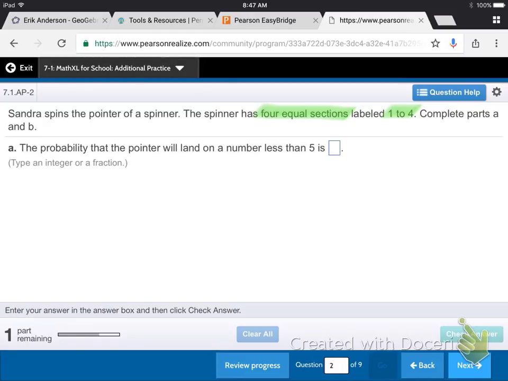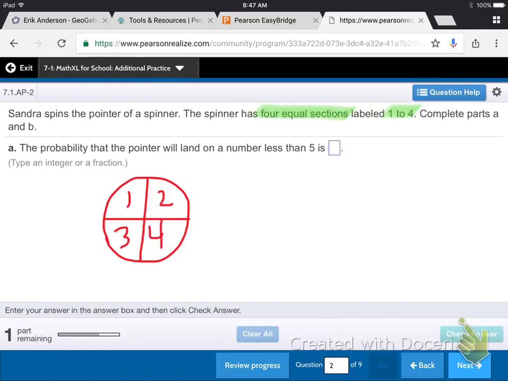Well, if this is our spinner, say we have a wheel, and it's split into 4 equal sections. That doesn't look equal. Let me try that again. That's better. 1, 2, 3, 4. What's the probability that it lands on a number less than 5? Think about that for a second.